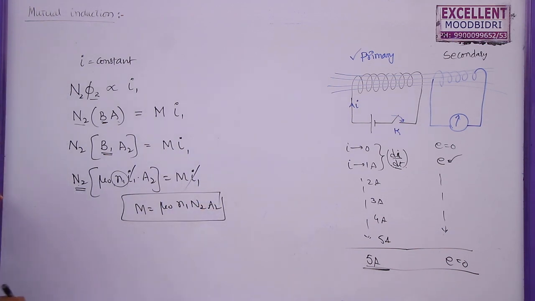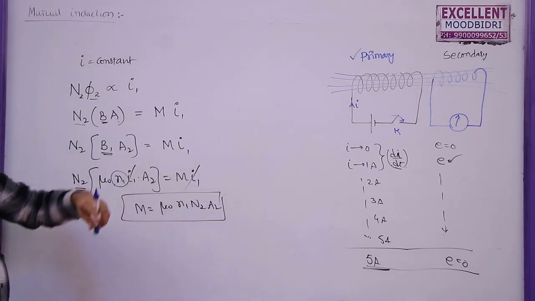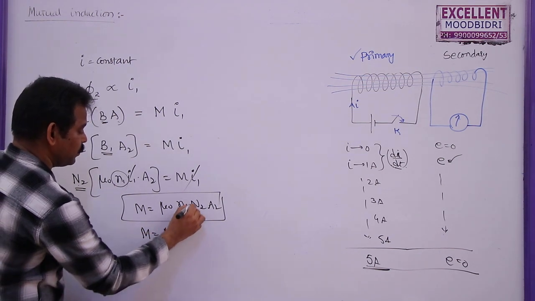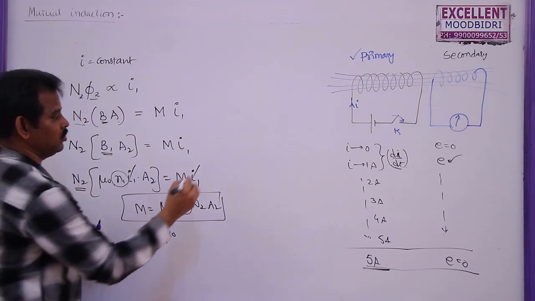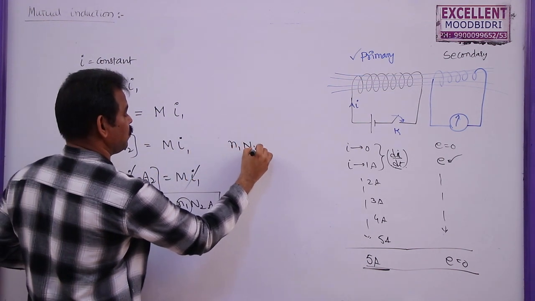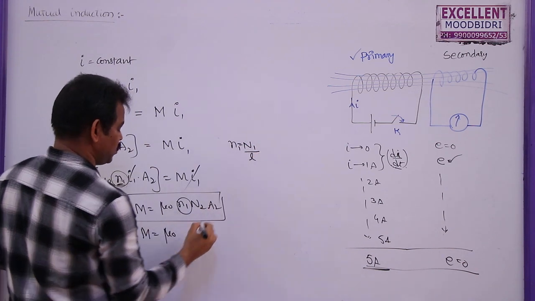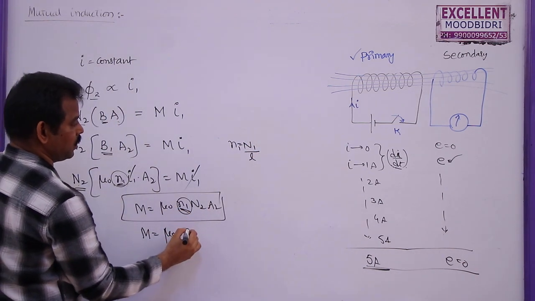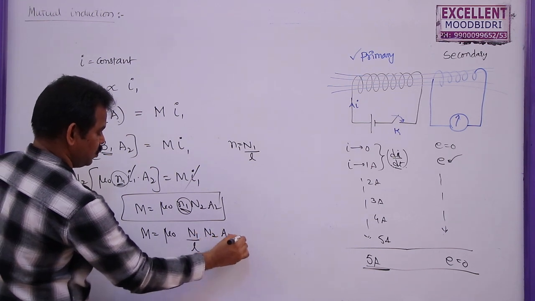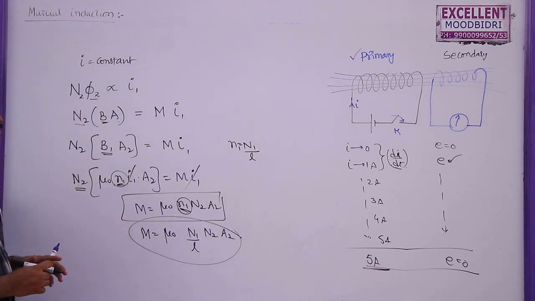This is the expression. Now, as these two are solenoids, this can also be written as M is equal to mu naught, times the number of turns per unit length in the primary coil, here this is the first coil. So N1 is the total number of turns in the first coil divided by the length of this coil. So in place of N1, you can write N1 by L, times N2 into A2. This is the mutual inductance between these two.